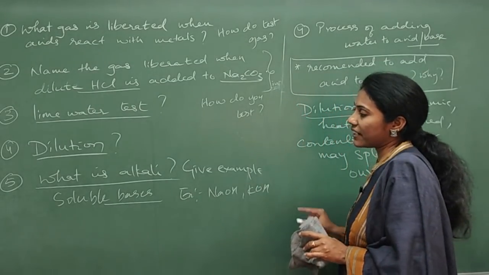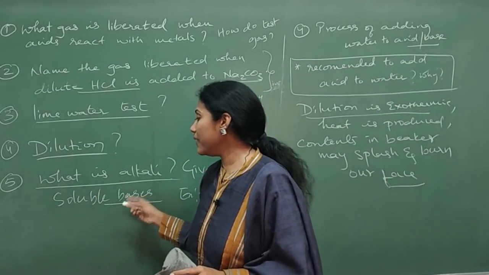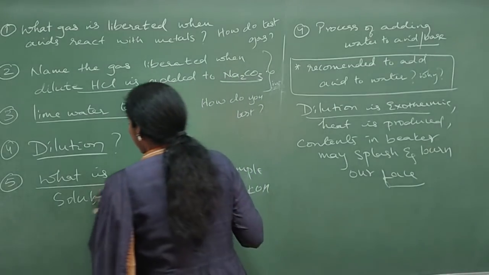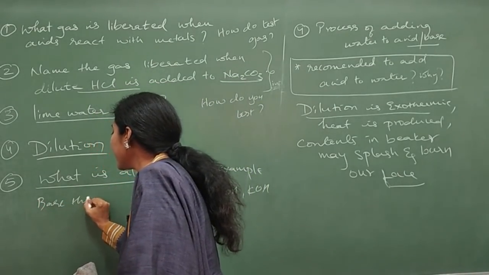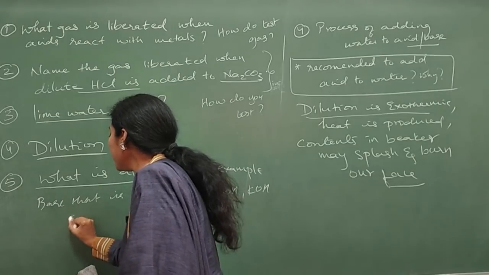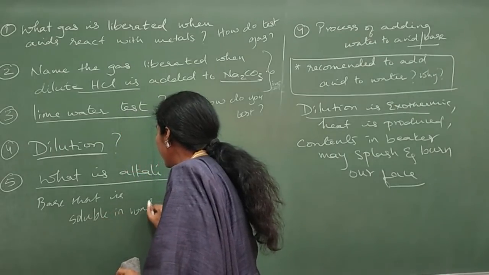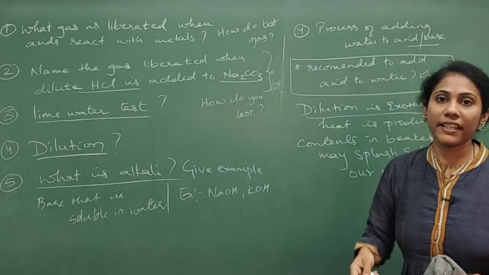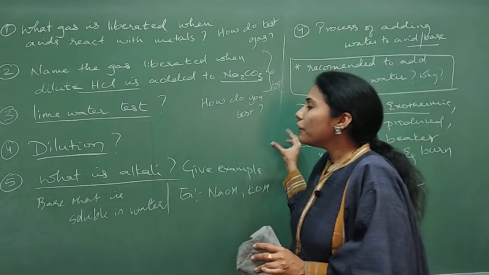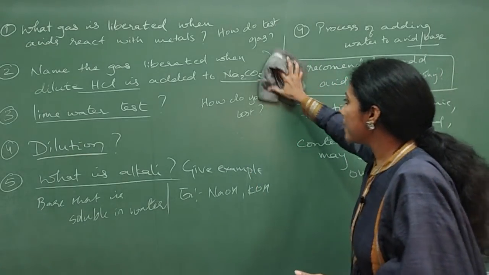You can give these two as examples, or you can write the definition this way: a base that is soluble in water is called alkali. Example: NaOH and KOH.